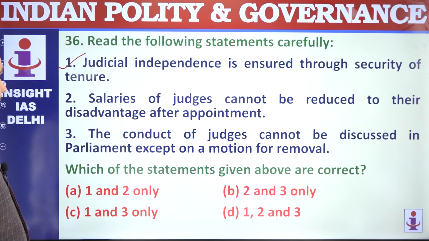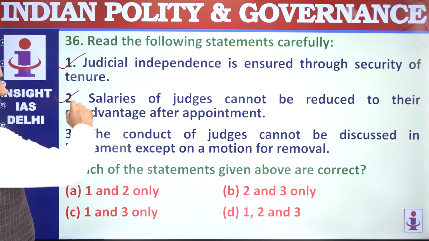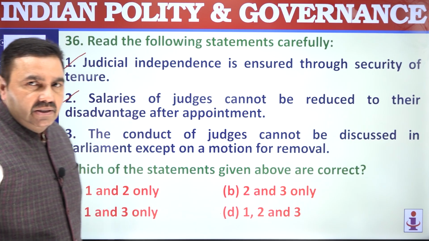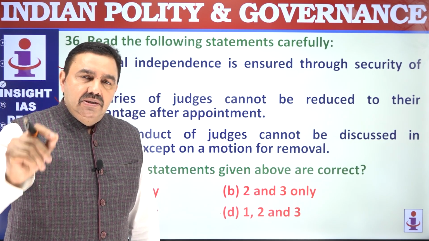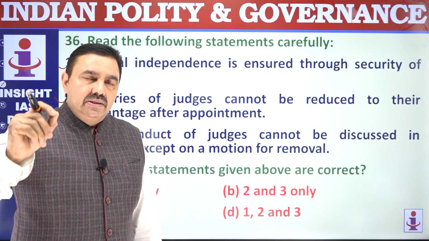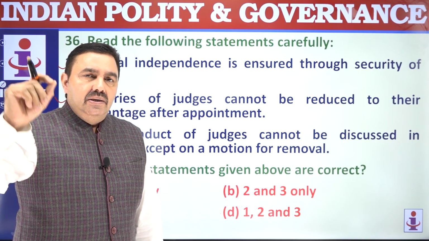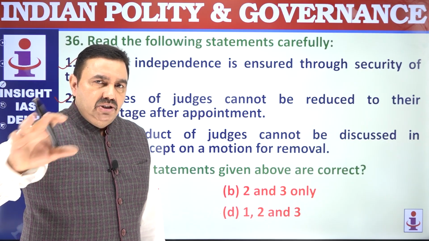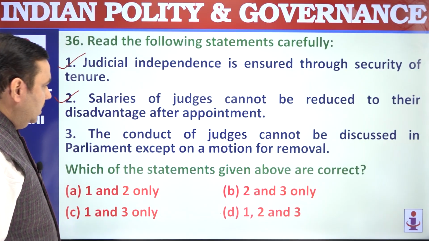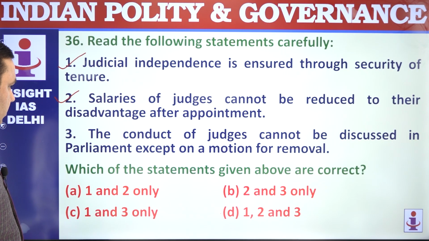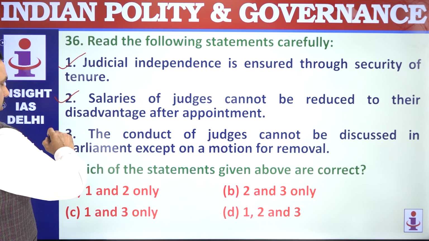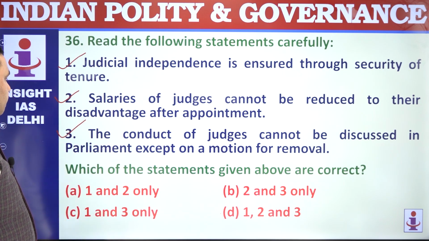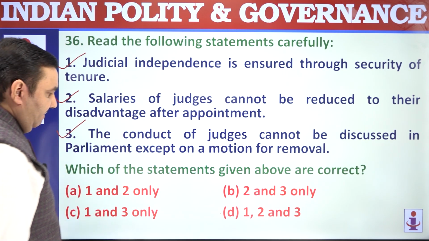Salaries cannot be varied to their disadvantage except during financial emergency. During financial emergency proclaimed under Article 360, the salaries can be varied, but under normal conditions, salaries cannot be changed. The conduct of the judges cannot be discussed in Parliament except on removal motion. That's correct. 1 to 3.